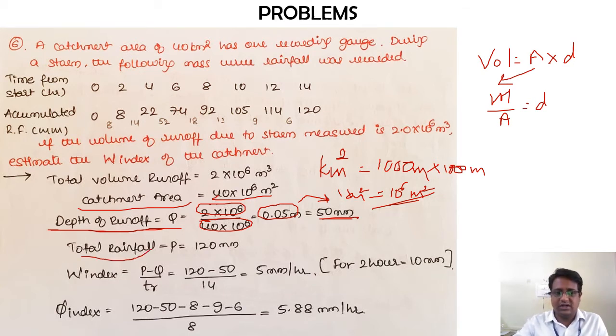Now the total rainfall is 120 mm. So this 120 mm is given by what? The cumulative value.